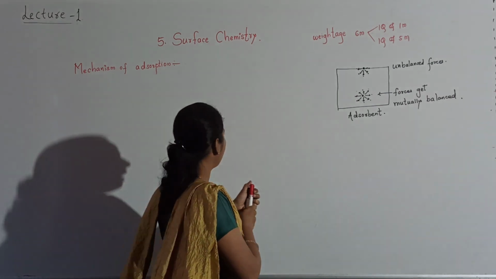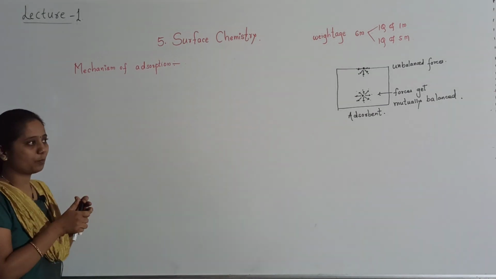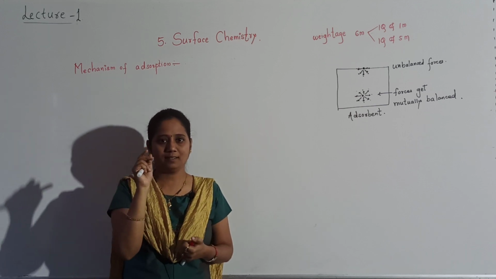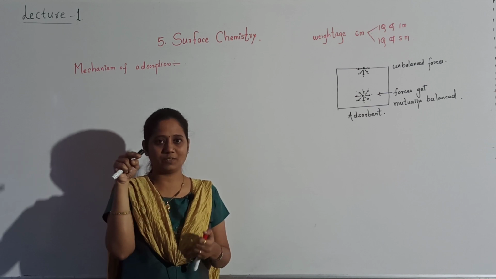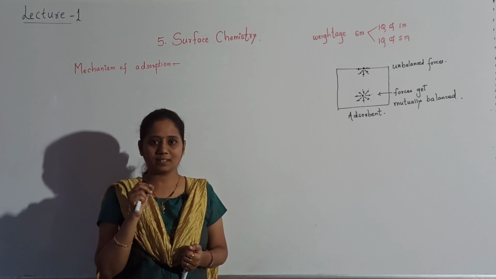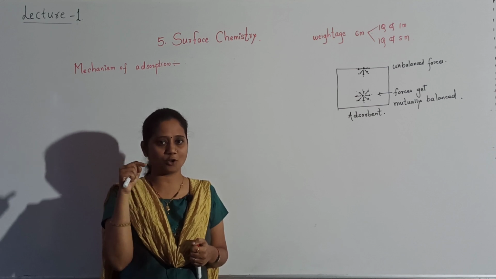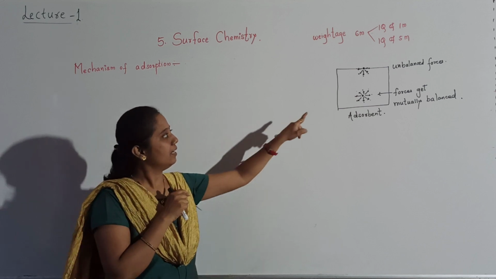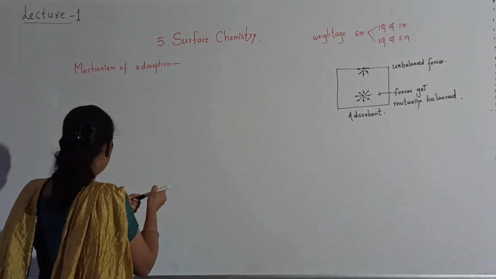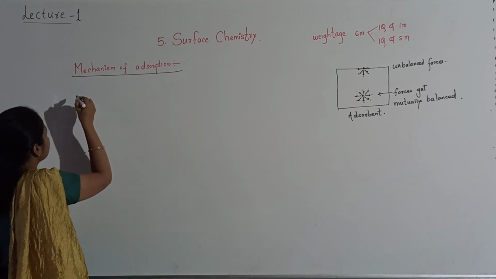Okay, so I will write here: mechanism of adsorption. Under mechanism of adsorption, what is the reason of adsorption we have seen. As the forces on the surface of the adsorbent are unbalanced, unbalanced forces attract and retain the molecules on the surface, and that's why adsorption takes place only on the surface. Reason you can write down. Why does adsorption take place only on the surface?